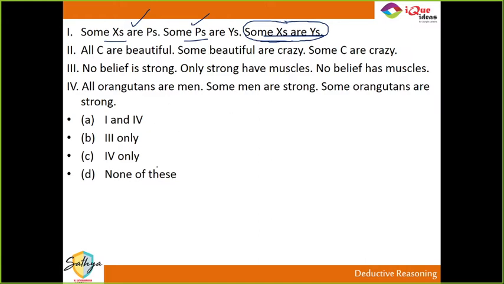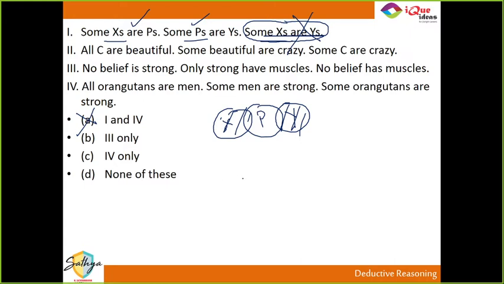Guys, always remember the syllogisms funda. Don't try to prove it correct. Try to come up with a possibility where you can say that this is wrong. So the first one, if I say some x are p and some p are y like this, does this say that some x are y? In this diagram, it clearly says some x are y is not true. X and y are totally disconnected. There is no connection between them. So I cannot conclude some x are y. So A cannot be my option.